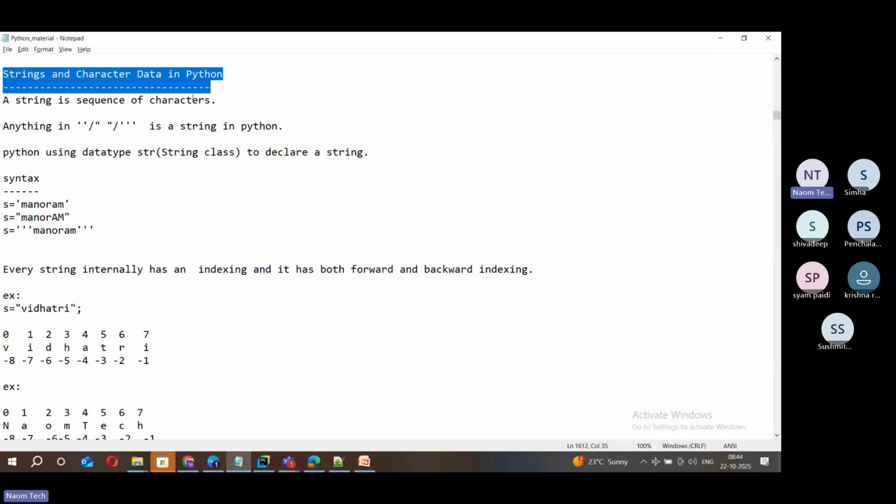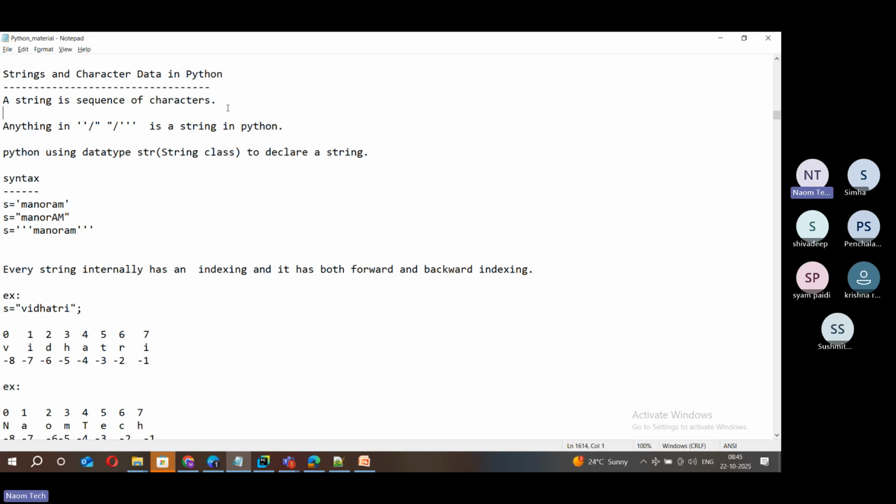So, the string topic. In any language, not just Python, Java or most of them, even if you go to data analysis, data analytics, data engineering, big data analytics, anywhere, 90% of the data you process is string data. Trust me.